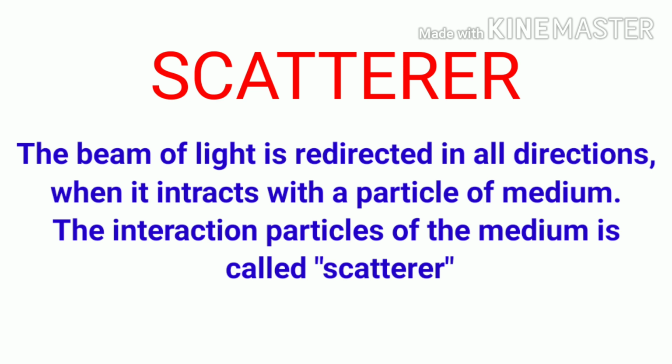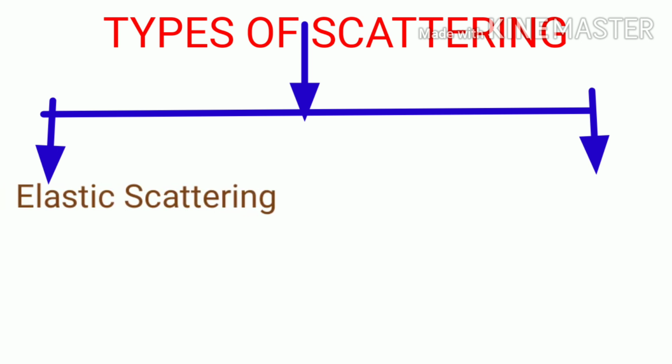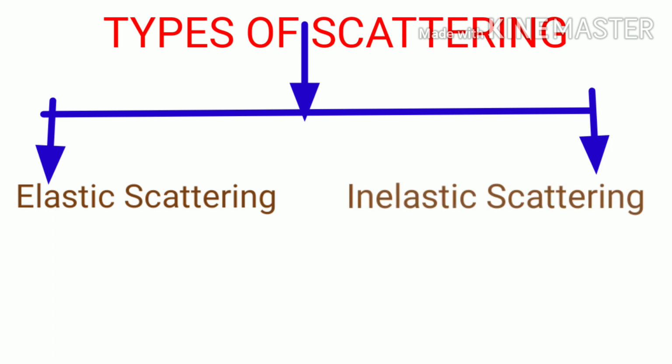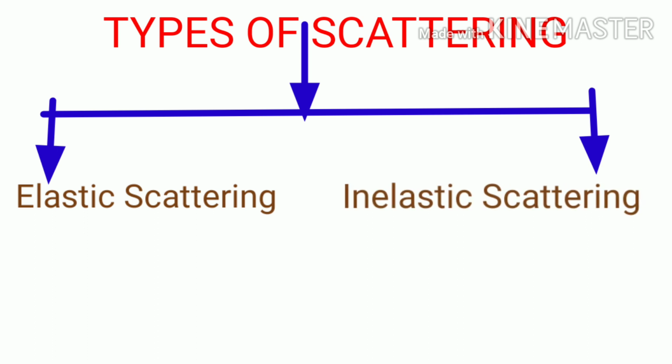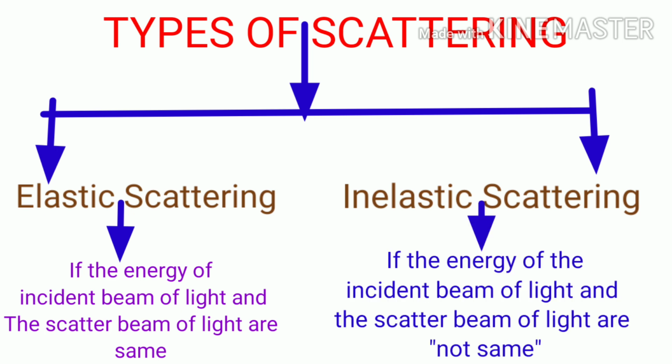See the topic types of scattering. There are two types of scattering. One is elastic scattering and the second one is inelastic scattering. Elastic scattering means the energy of the incident beam of light and the scattered beam of light are the same. Inelastic scattering means the energy of the incident beam of light and the scattered beam of light are not the same.